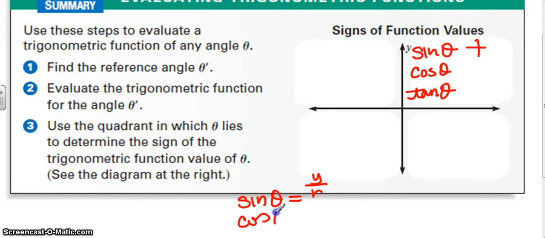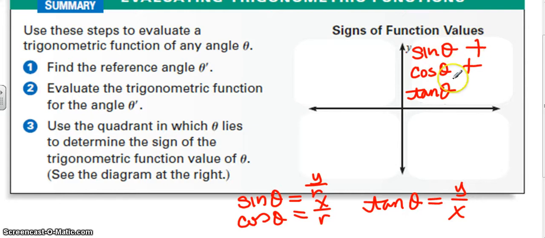Now cosine theta is x over r. So here in the first quadrant, my x is always positive. R has to be positive because it's a distance. So my cosine is positive. Tangent is y over x, but it's also sine over cosine, so you can think of it that way too. If you think of it sine over cosine, it's positive over positive would give me a positive measurement for tangent. Or you could think my y's are always positive in the first quadrant, my x's are always positive in the first quadrant. So tangent must be positive.